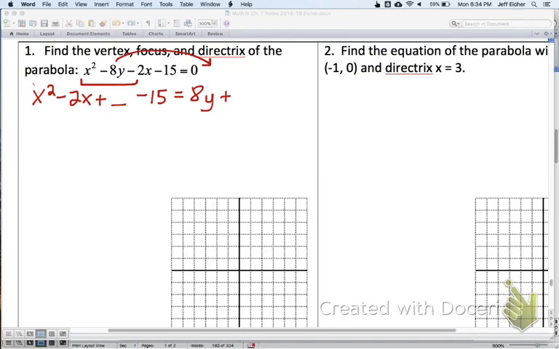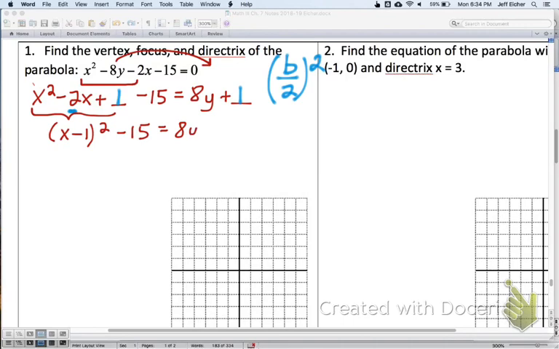And then plus blank. So to complete the square, remember we do b over 2 and then square it. Our b is the 2 right here, so b over 2 squared would be 1, so we're adding 1 to both sides. Then we factor this left side of the equation. We get x minus 1 squared minus 15 equals 8y plus 1. We want the y to be all by itself so that we can put it into standard form. Standard form being y equals a times x minus h squared plus k.